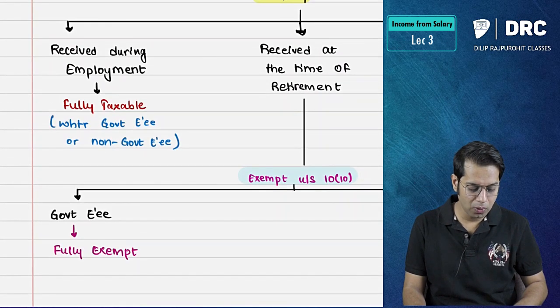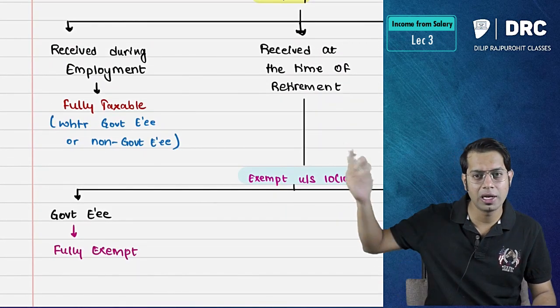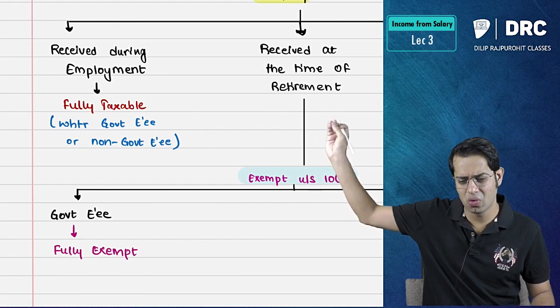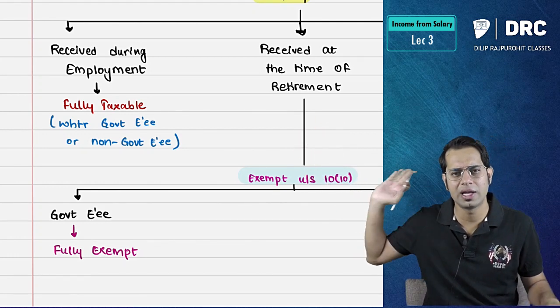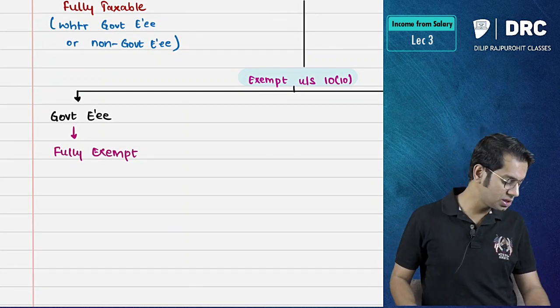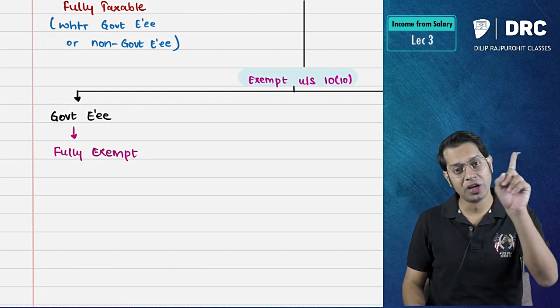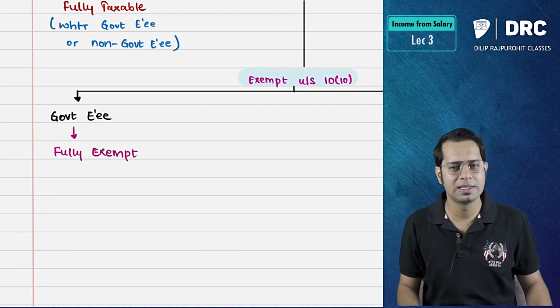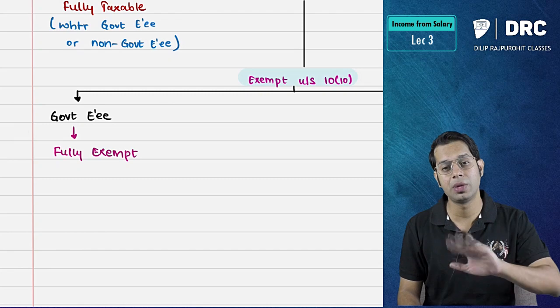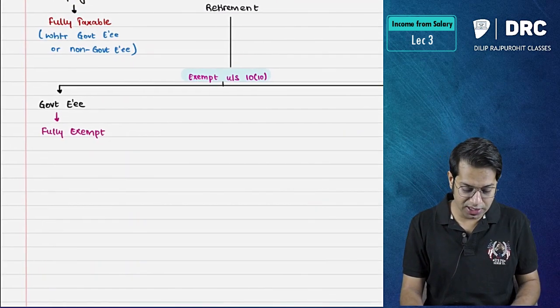Sir, what if a government employee is receiving it during the course of employment? It is fully taxable. During the course of employment, irrespective of whether you are a government employee or non-government employee, it is fully taxable. However, if a government employee is receiving the gratuity at the time of his retirement, then it will be exempt. How much is the exemption, sir? It is fully exempt. There is no limit. Under which section, sir?